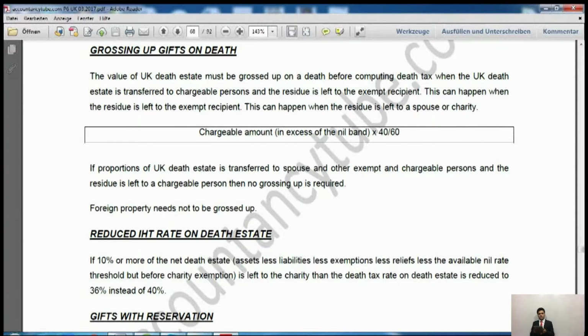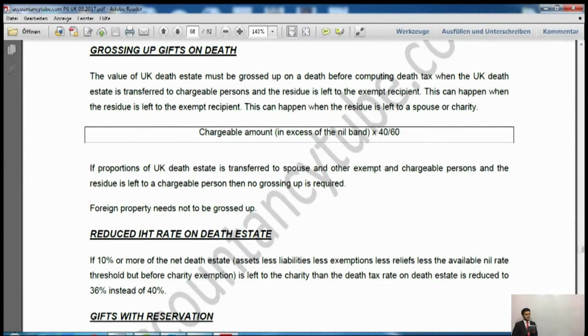Like I gave you the example, when someone dies, in their own will they have written £300,000 worth of assets to my daughter, £200,000 worth of assets to my son, and the remainder of the assets, which in our case was £500,000, will be transferred to my wife or the charity. If something like that happens, then we need to do the grossing up. How can we do that? It says chargeable amount in excess of nil rate band, whatever is in excess of nil rate band.